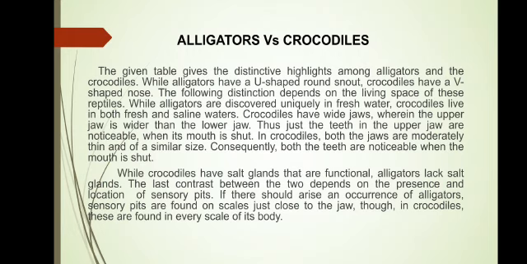In crocodiles, both the jaws are moderately thin and of similar size. Consequently, both the teeth are noticeable when the mouth is shut. While crocodiles have salt glands that are functional, alligators lack salt glands. The last contrast between the two depends on the presence and location of sensory pits. In the case of alligators, sensory pits are found on scales just close to the jaw, though in crocodiles these are found in every scale of its body.